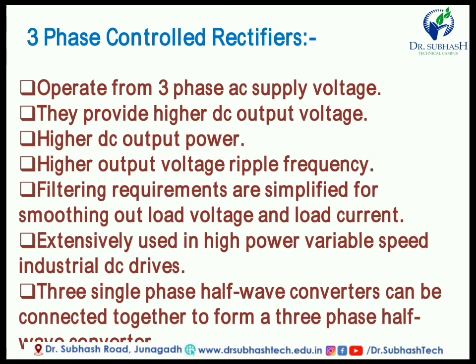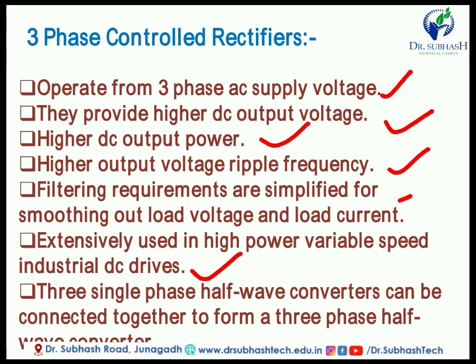Now, the 3 phase controlled rectifier operates on a 3 phase AC supply that provides higher DC output and higher output power, a higher output voltage ripple frequency, and the filtering requirement is simplified for smoothing the output load voltage or load current. It is extensively used for high power variable speed industrial DC drives.